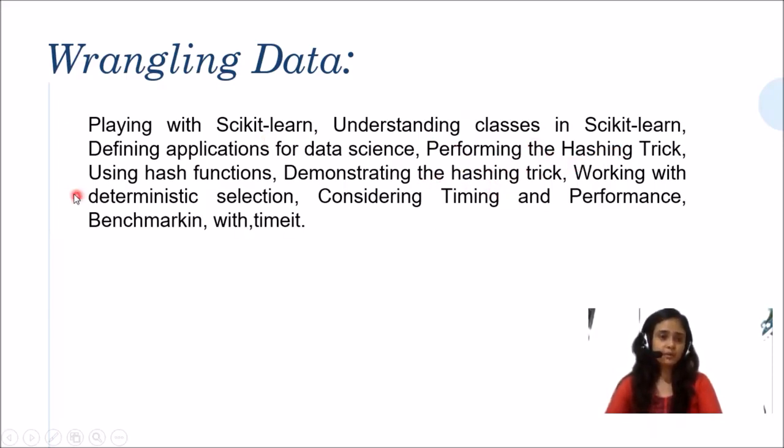In this topic, we have subtopics like using the hashing function, demonstrating the hashing trick, and working with deterministic selection. Again, there is a different topic that is considering timing and performance benchmarking with Timeit.